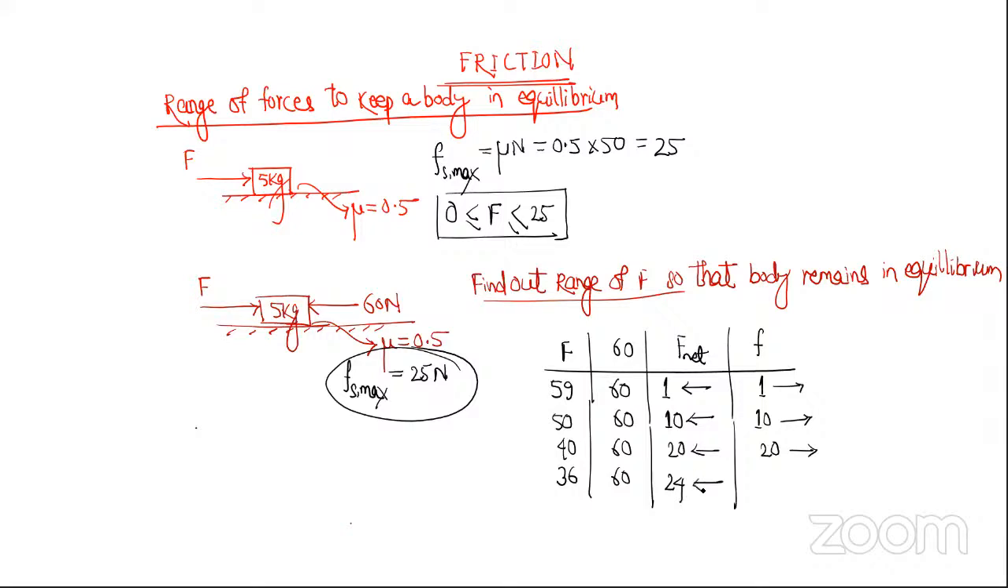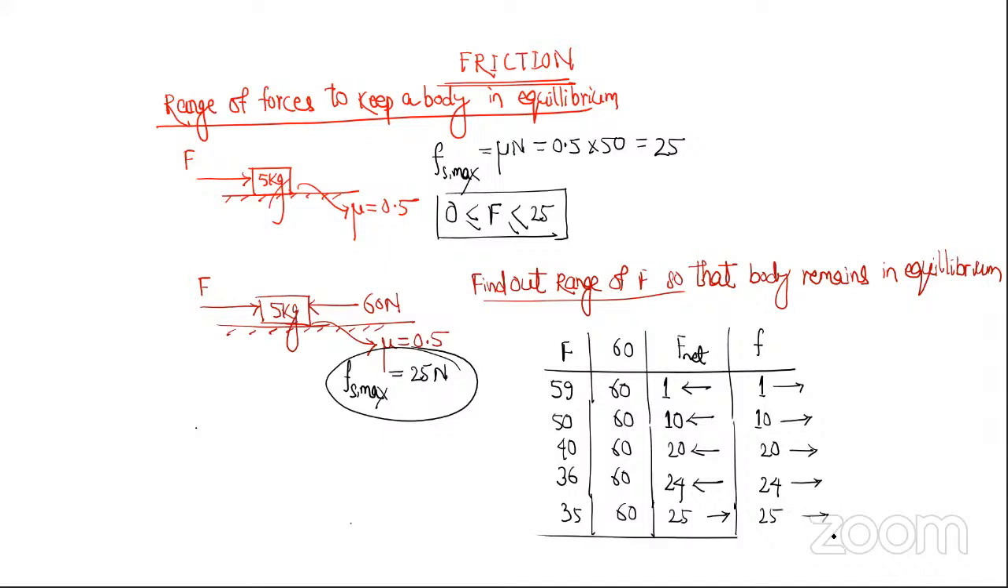How much? Yes, sir. So friction will act 24. Which side? This side. So what if this force is 35 Newton? Then how much is the net force? Sir, 25. Acha, so will friction act? Yes, sir. The friction will be 25.